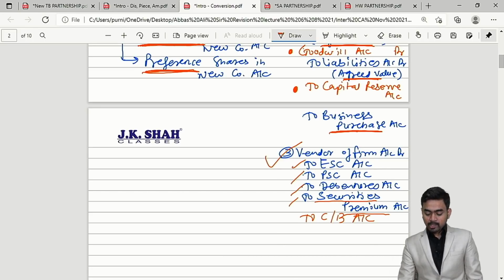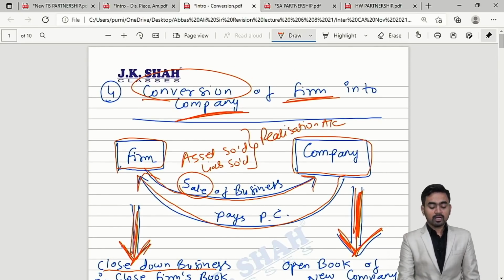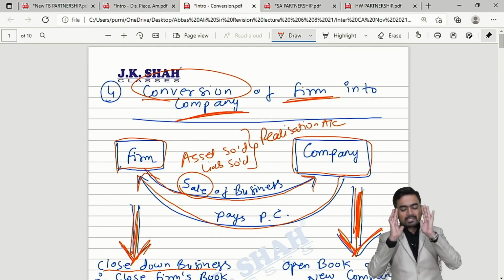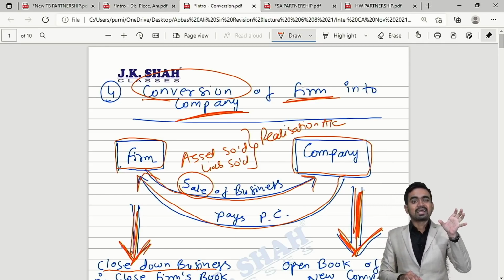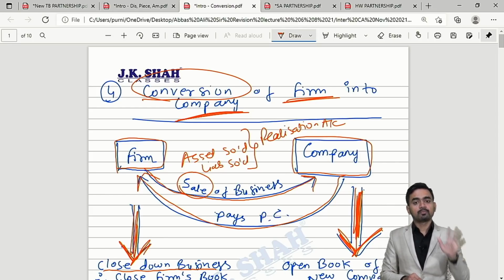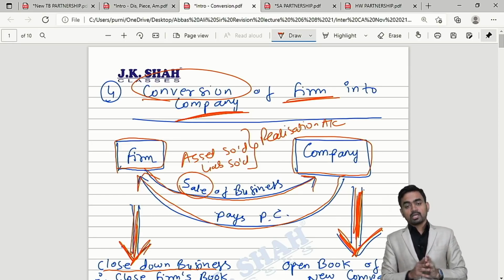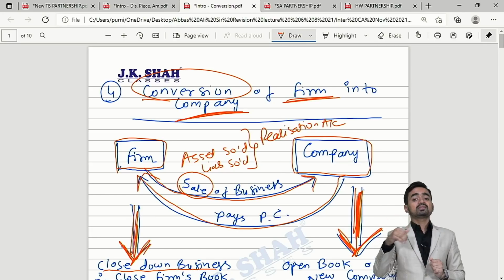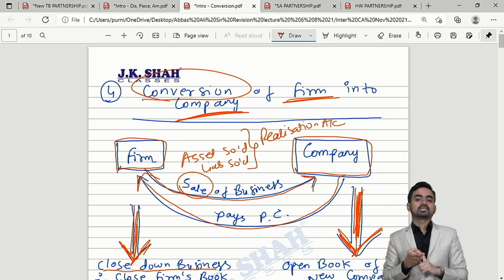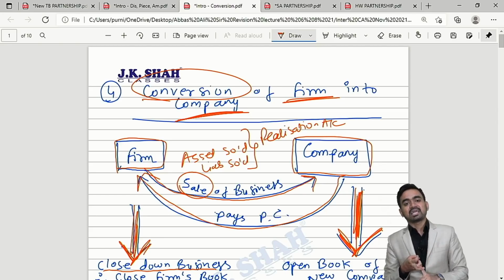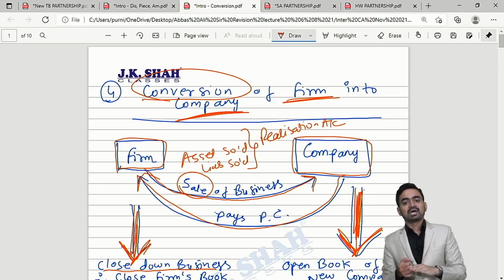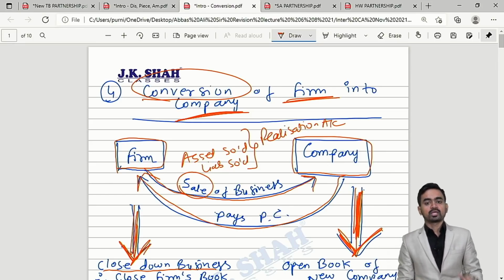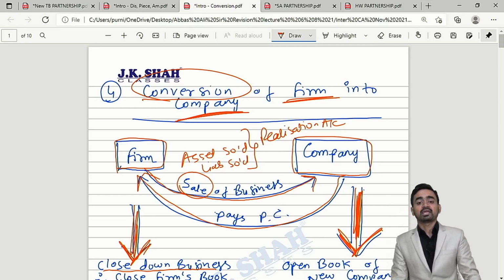Yes, my dear students. So in case of conversion of firm into company, simplicity is there. The partnership firm will close its business and hence the firm will prepare 5 ledgers, and you follow steps similar to dissolution. In case of the company, the company is opening new books, so 3 entries will come. Business purchase entry will come. Number two, assets and liabilities taken over. If any difference comes, on the debit side then goodwill, on the credit side then capital reserve. And lastly, the vendor is discharged by issuing equity, preference, debentures, or by making payment in cash.